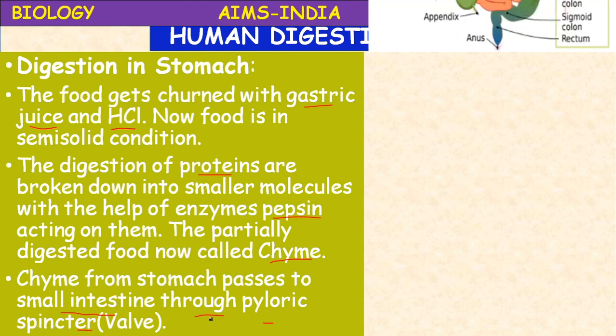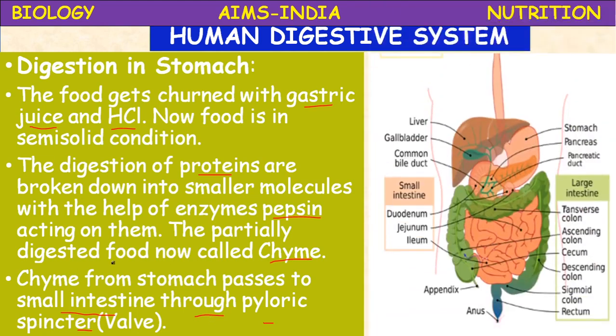What this pyloric sphincter does is regulate and allow only a small amount of food to enter into the duodenum, because the food is stored for nearly 2 to 3 hours in the stomach. It undergoes physical and chemical changes, and here the sphincter muscles are present. So slowly it allows a small amount of food to enter into the duodenum, the first part of the small intestine.